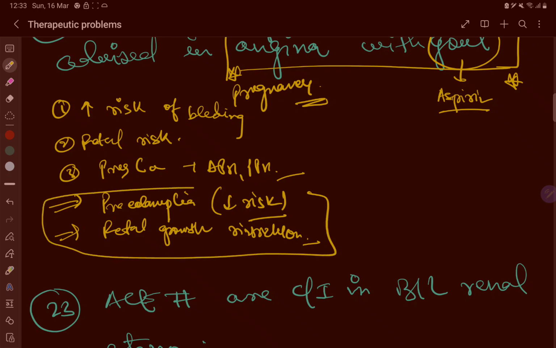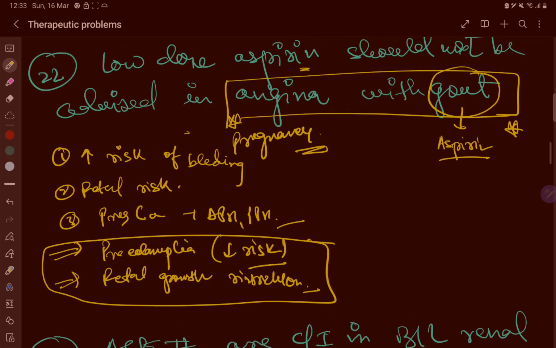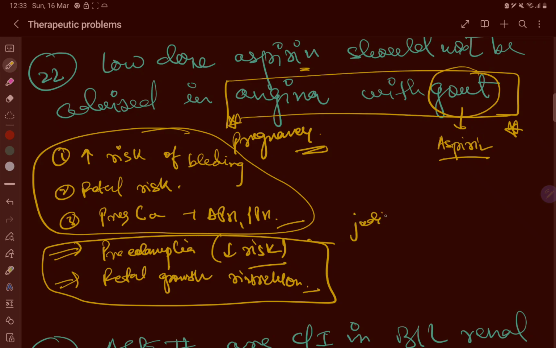So in these conditions it may be used, but otherwise it is contraindicated or used very judiciously, under medical supervision, because of the risk of bleeding and fetal risk. Aspirin affects fetal development, particularly when taken in higher doses during the third trimester.